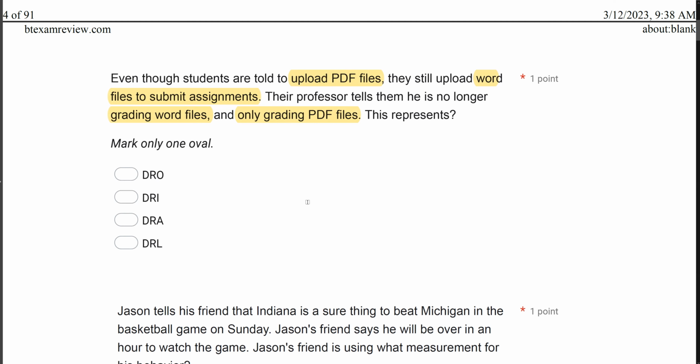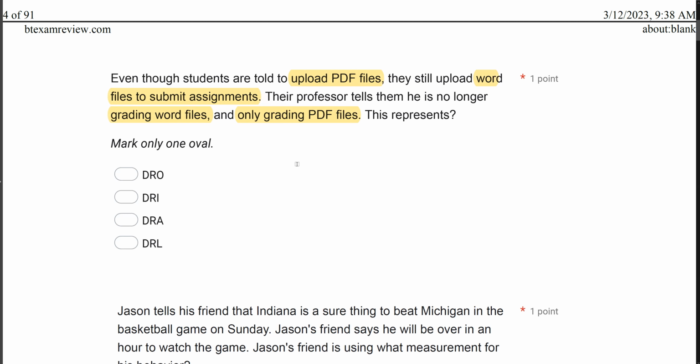With DRI, the behaviors are incompatible. So you have to ask yourself, can these two things happen simultaneously? And no, you can't upload a Word file and a PDF file. They're two very distinct things. It's going to be either a Word file or a PDF file. DRA, right, can happen at the same time. They're not incompatible with each other.